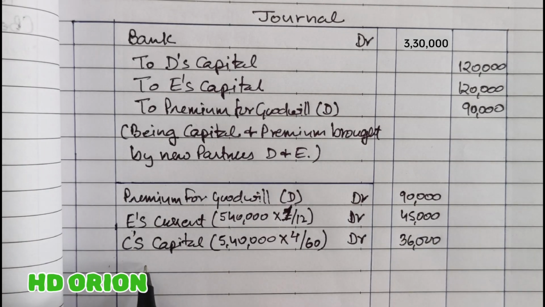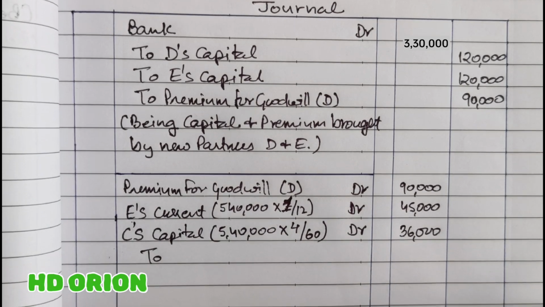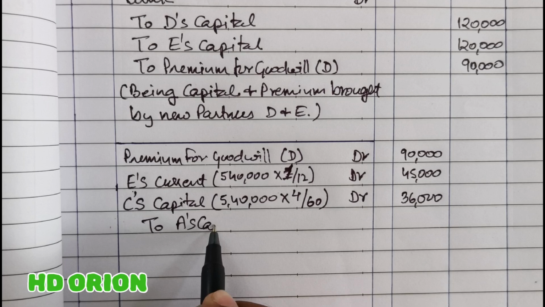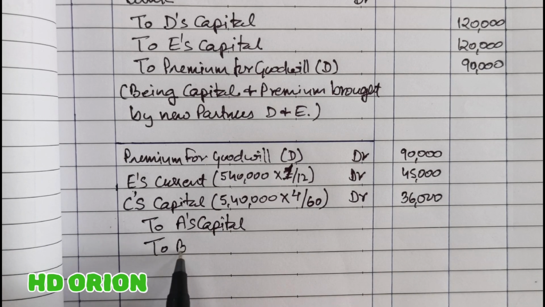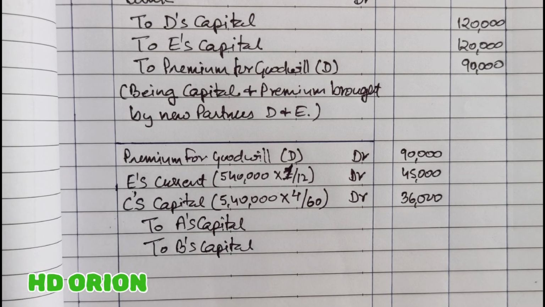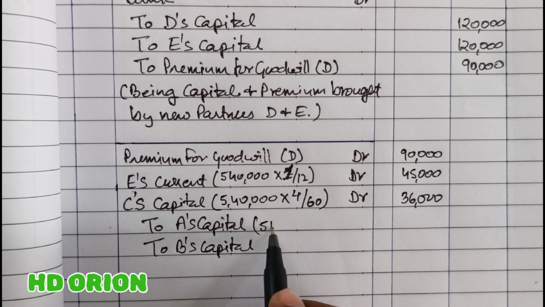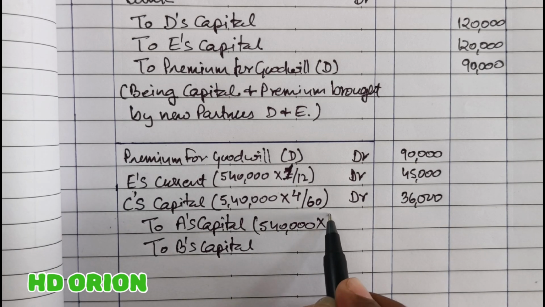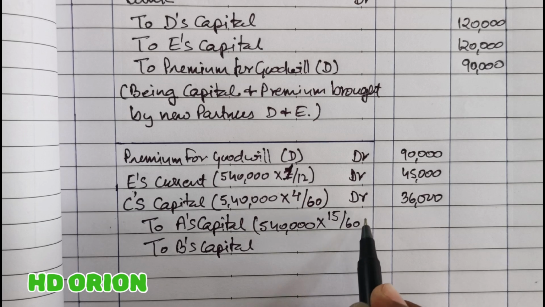Now all these three will be transferred to the sacrificing partners' capital accounts in their sacrificing ratio. So to A's capital account and to B's capital account. What is the amount? It is 5,40,000 into how much has A sacrificed? A has sacrificed 15 by 60.